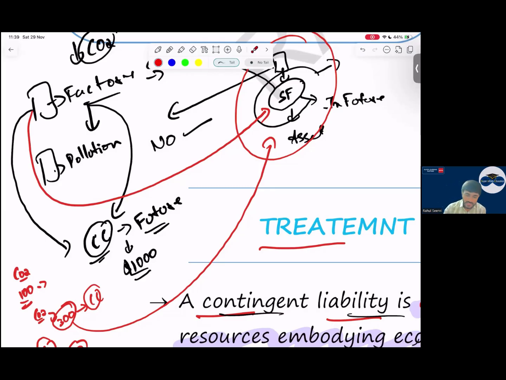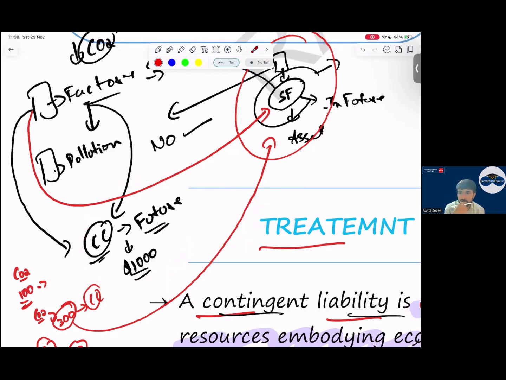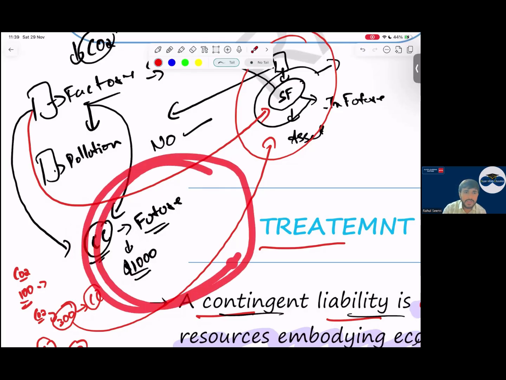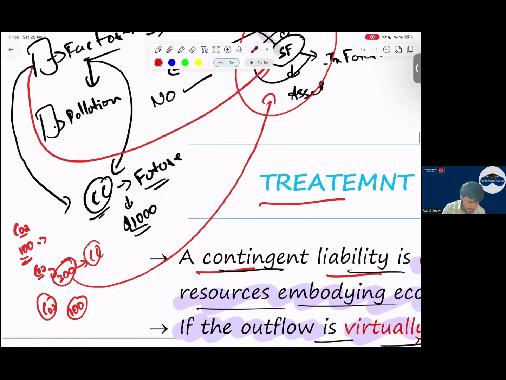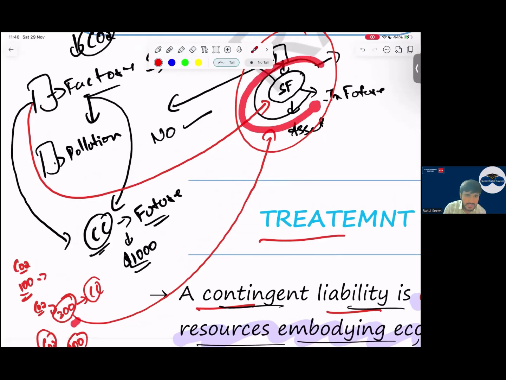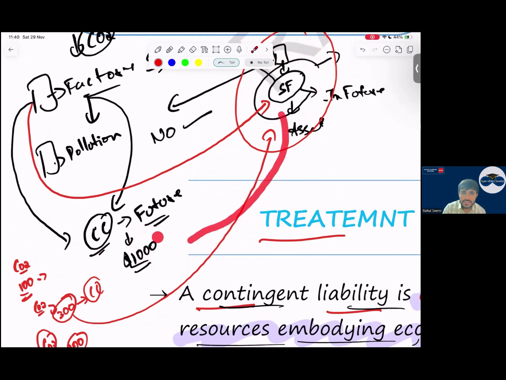Can I say the purchase of credits in future is an obligation, you say, sir? Is this a present obligation or possible obligation? Can I say this purchase of carbon credits depends on some future event or not? Yes or no? Yes, this purchase of carbon credit depends on a future event. And is that future event in your control? Sir, carbon emission, yes, sir. But they're saying that if these smoke filters are purchased, then there is no need of these carbon credits. Can I say everything is based on the future? So it's a possible obligation. You'll not record a provision on this.